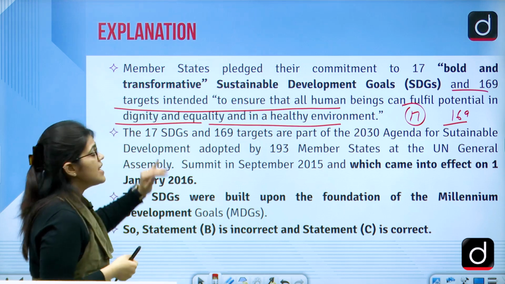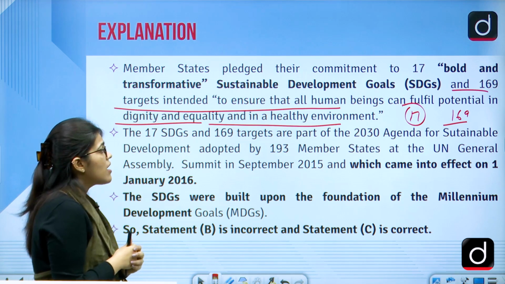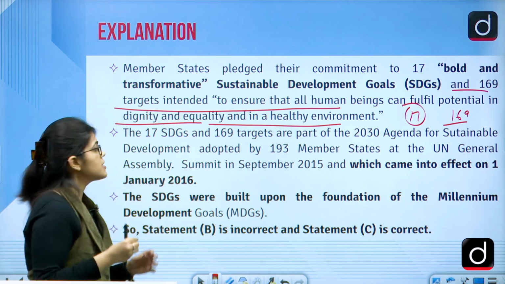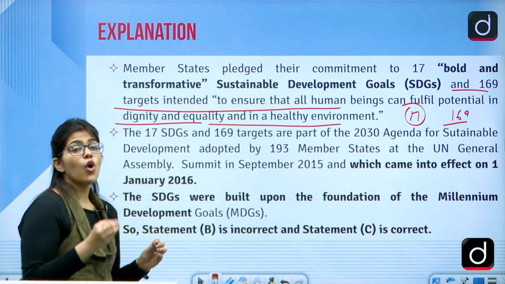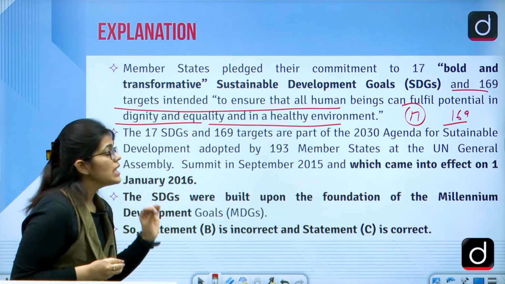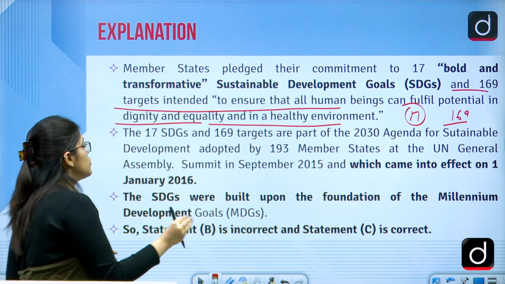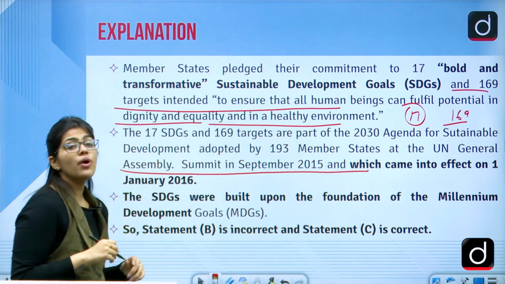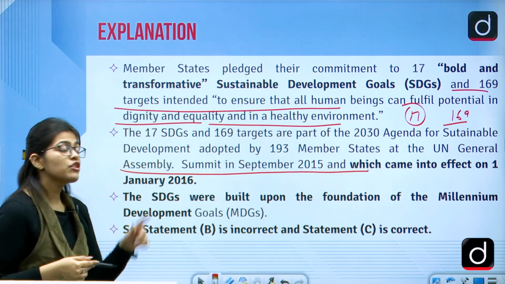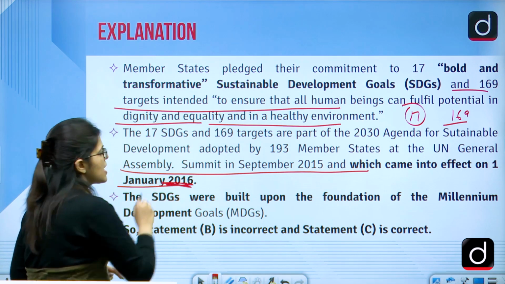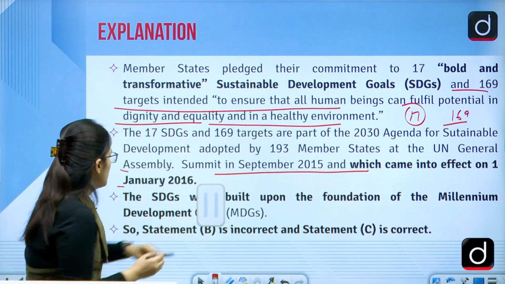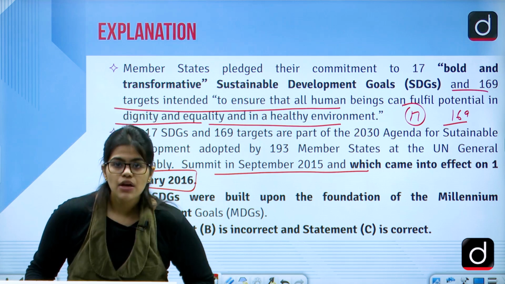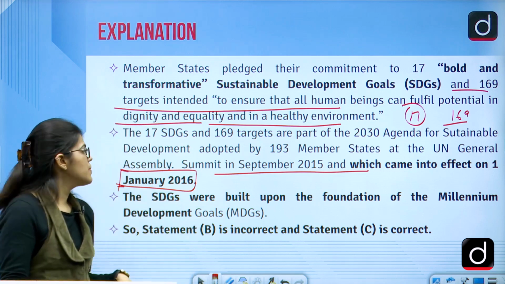So there are 17 SDGs and 169 targets, and this comes under the 2030 agenda for sustainable development that was adopted by 193 member states at the United Nations General Assembly, which came into effect when? It came into effect on 1st January 2016, right? So on 1st January 2016, we came up with the Sustainable Development Goals.